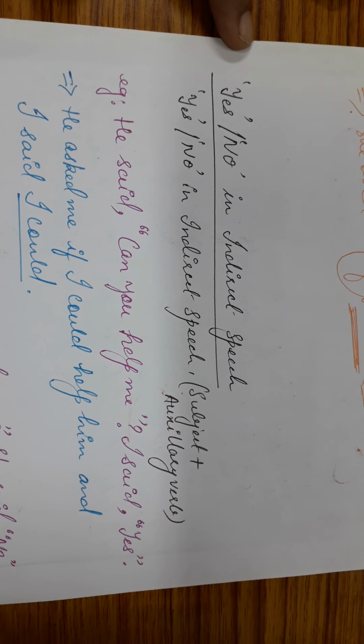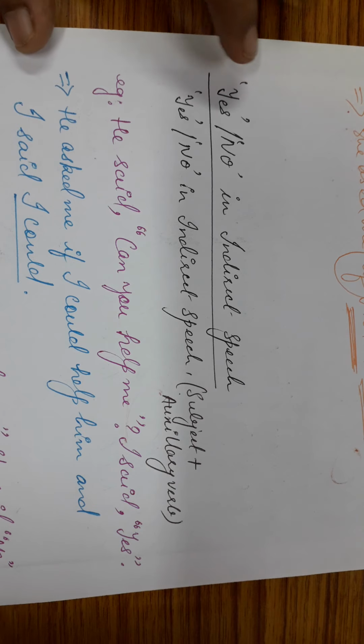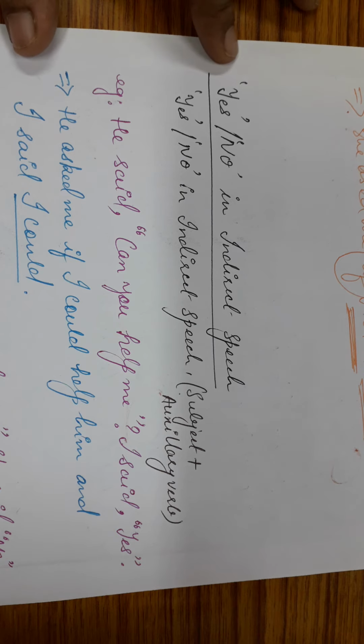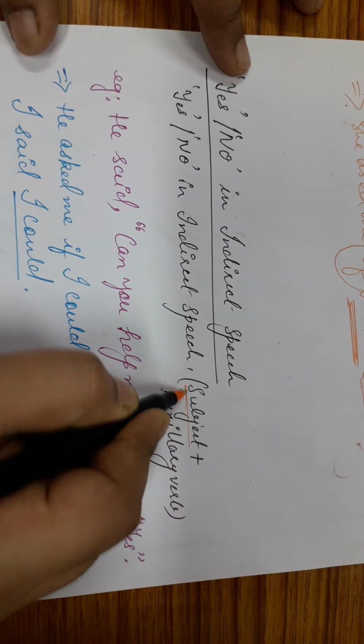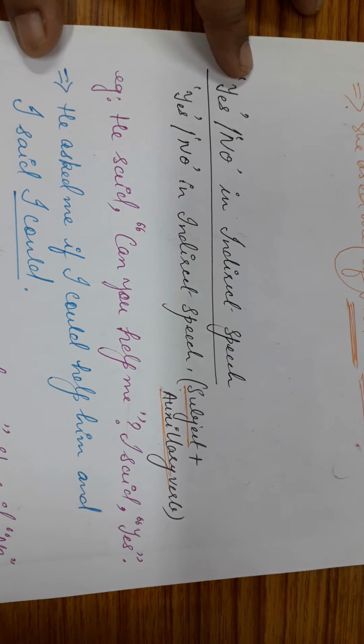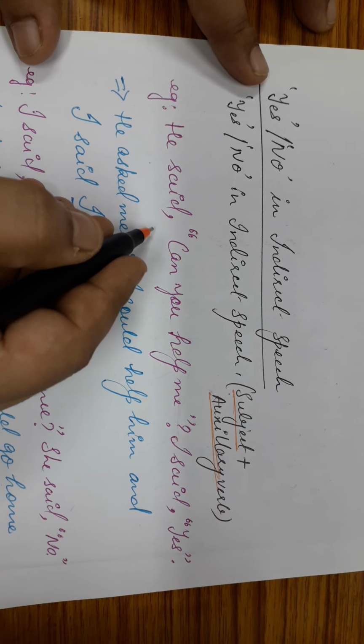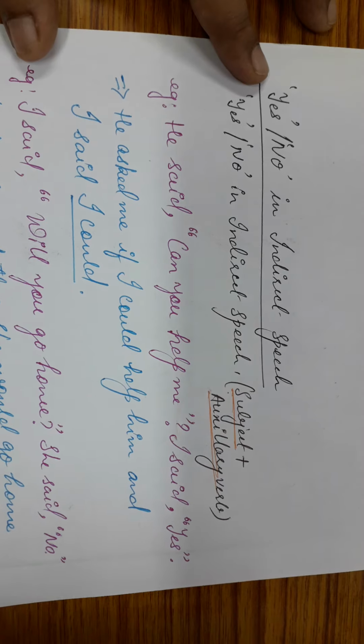Okay, now let's come to the next part of the indirect speech. What happens when we have yes or no in indirect speech? Now when we have yes or no in indirect speech, that takes the form of subject plus auxiliary verb. This will become clear to you with the help of this example. He said, can you help me?